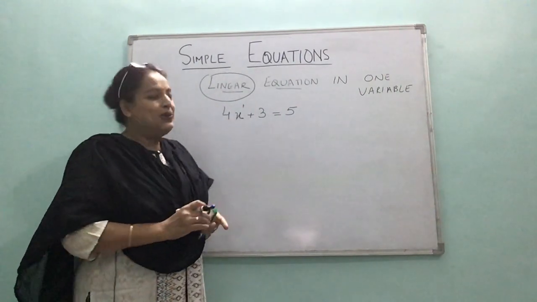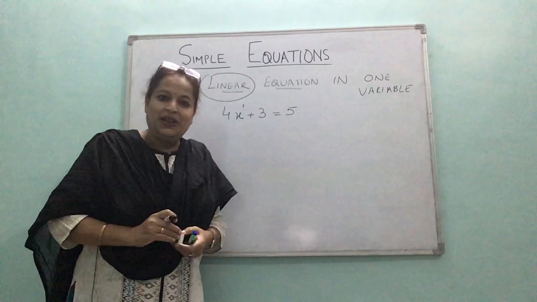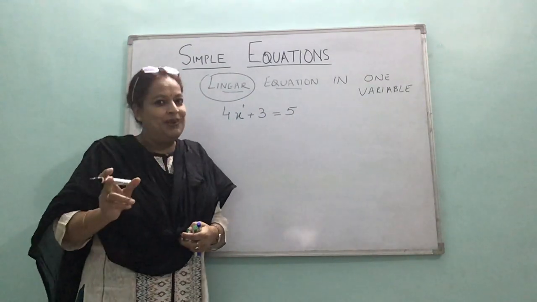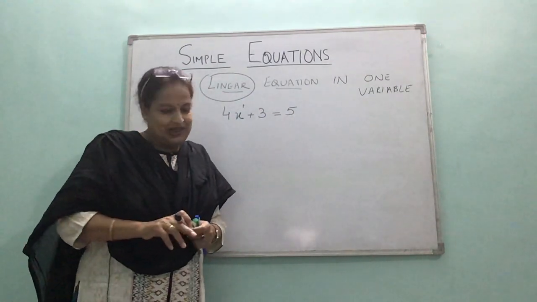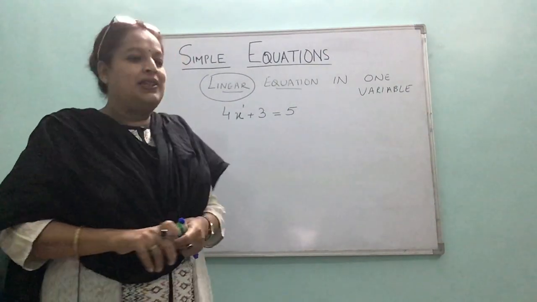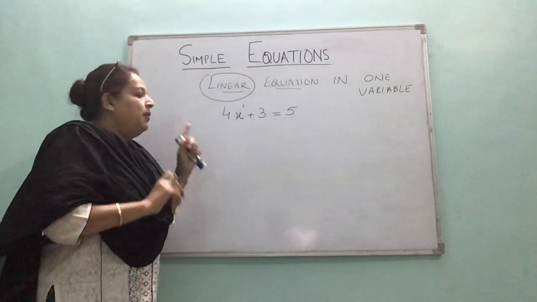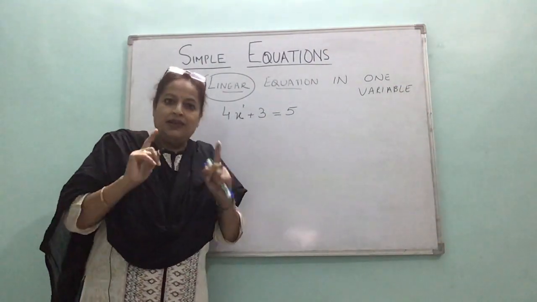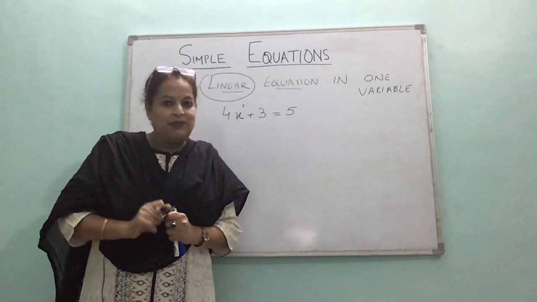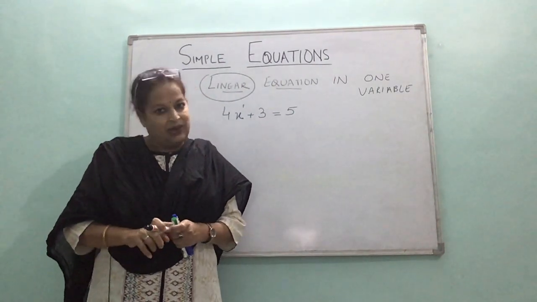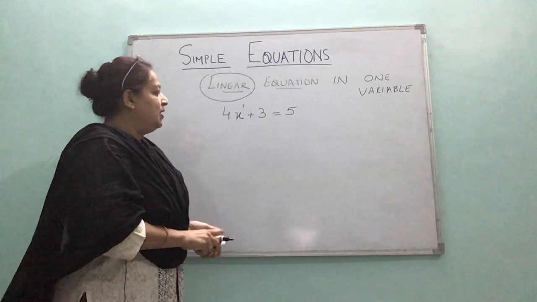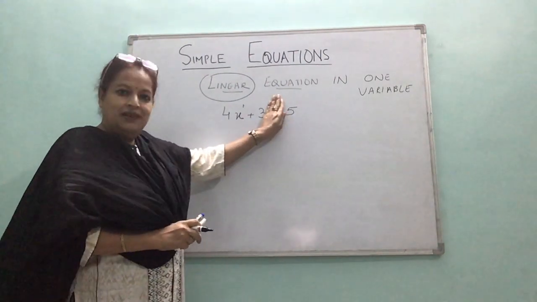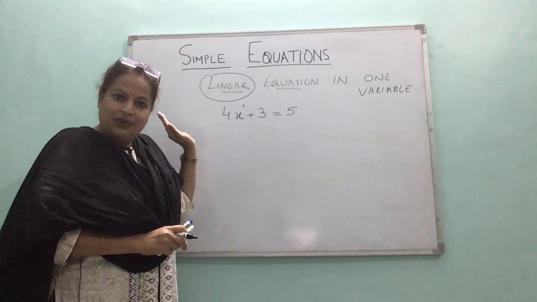That's all. So what we are going to do now is linear equations in one variable. I hope all the terms are clear to you. Right? So now let's continue. The first thing I told you is the difference between expression and equation. An expression does not have an equal to sign. An equation has an equal to sign.